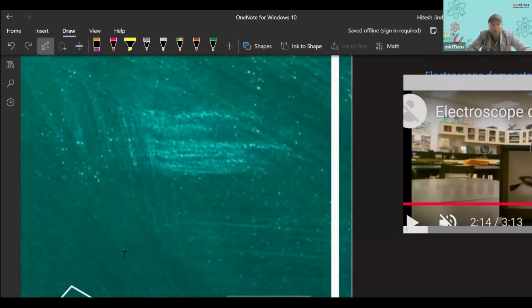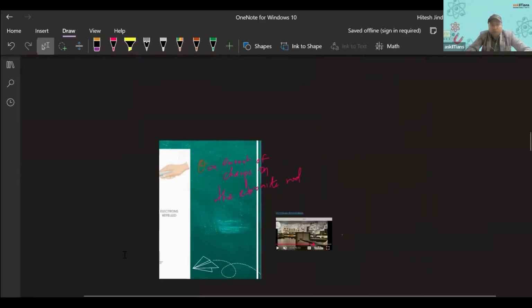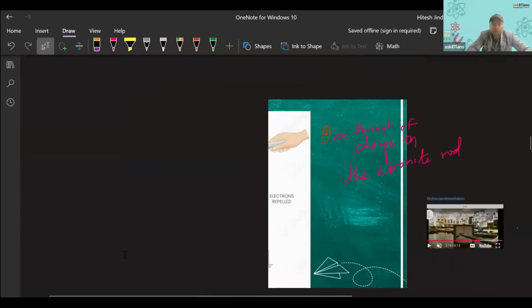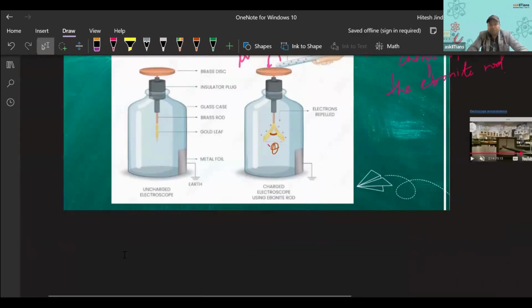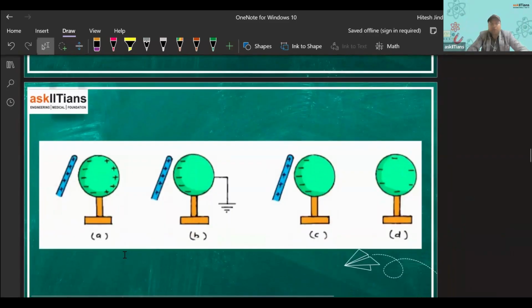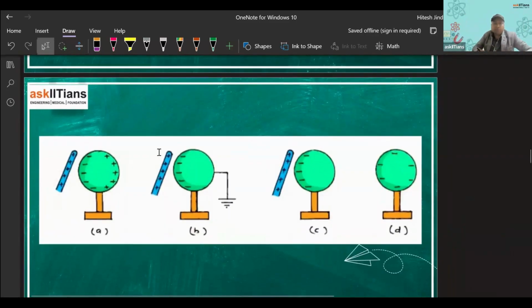All right. So let us move further to our next method of charging. The last method of charging that we'll be discussing is very, very important from the examination point of view, right?